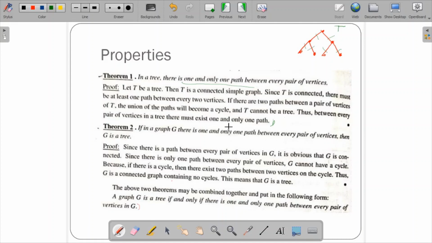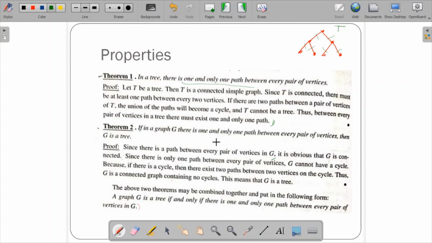So now you just go in the reverse way. What will happen? If it has more than one path, then it will form a cycle, and then it cannot be a tree. So there should exist only one path. Since there is a path between every pair of vertices in G, it is obvious that G is connected.